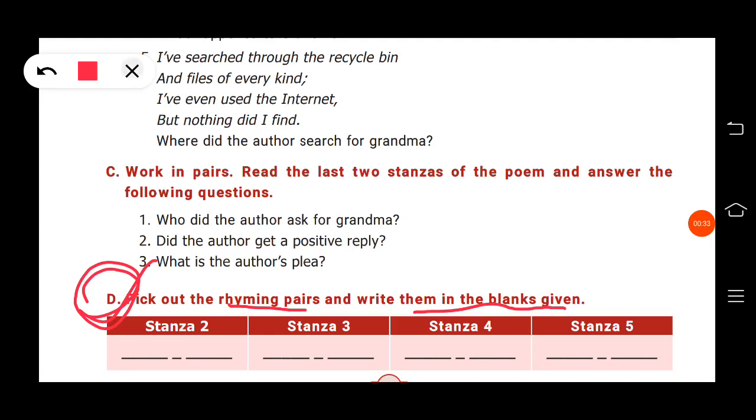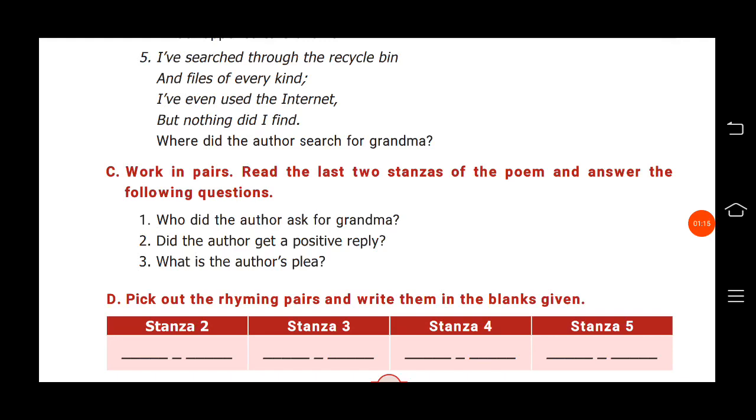A figure of speech means we have a lot of figures of speech like alliteration, rhyming words, rhyming scheme, simile, metaphor, consonance, assonance, epithet, and so on. But now we are studying 7th standard, so we can see step by step. First, in this video, we will see how to find the rhyming words, that is rhyming pairs, and how to find the rhyming scheme and alliteration. These three are very easy in figures of speech.